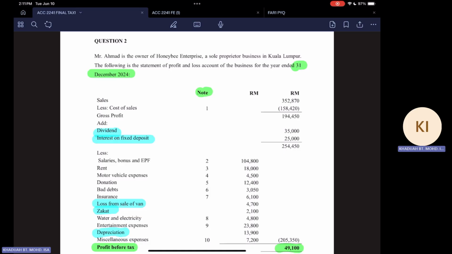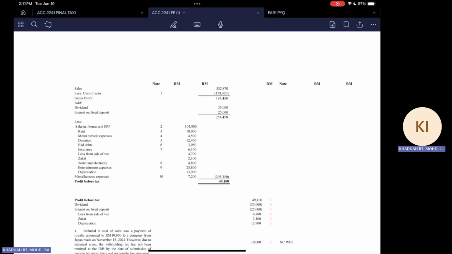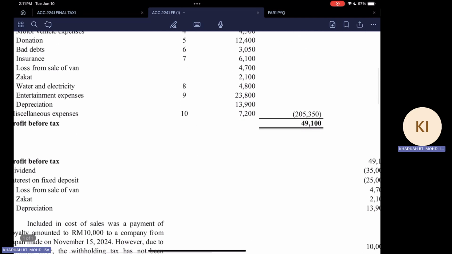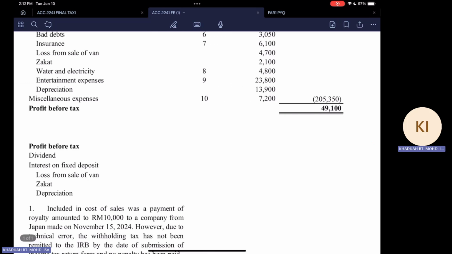So let's start with Mr. Ahmad or Honeybee Enterprise tax computation for YA 2024. Start with your profit before tax, 49,100. So you just put in that amount, 49,100, as the profit before taxation.